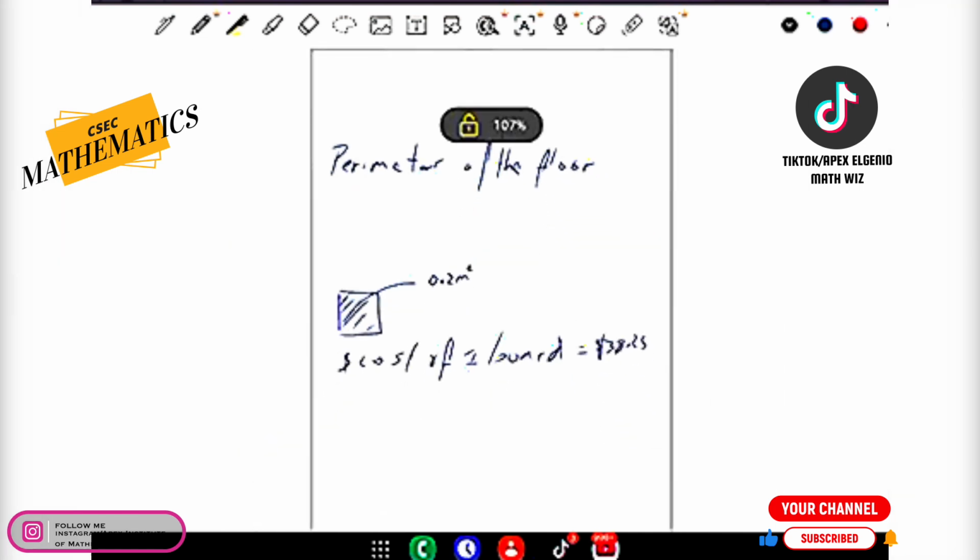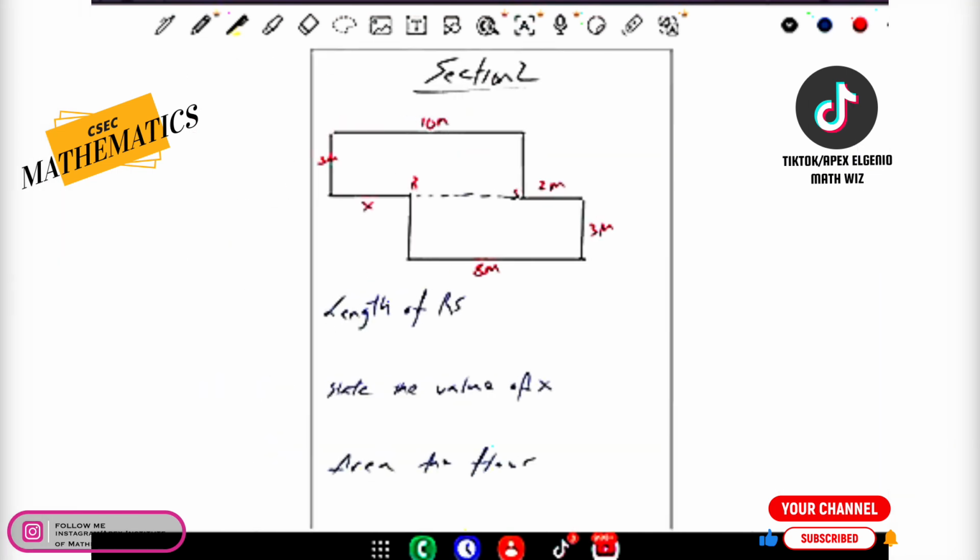So the diagram that we have here on screen, this is section 2. This is the bird's eye view of the building. So pretty much we're looking at the building from the top.